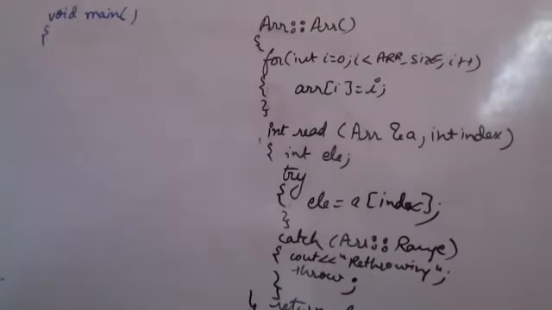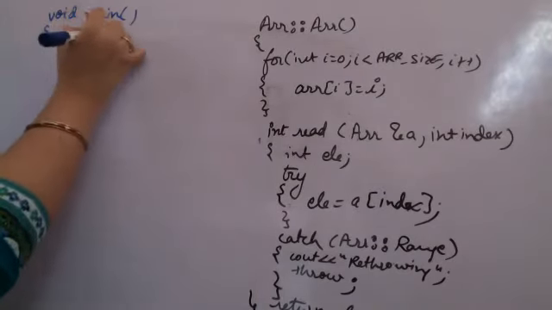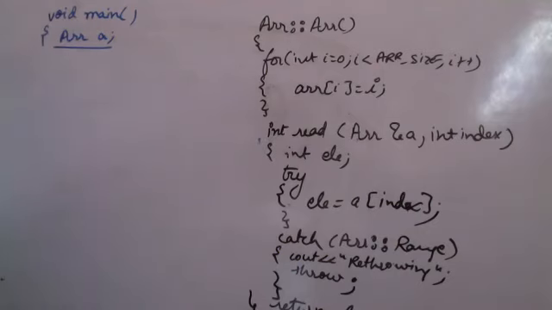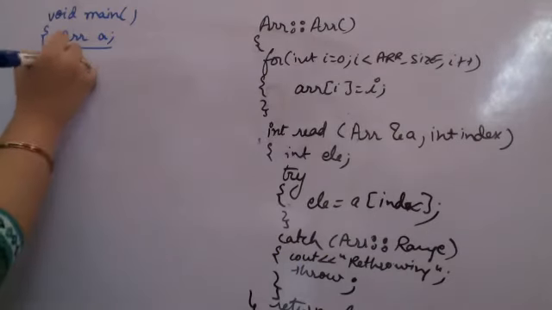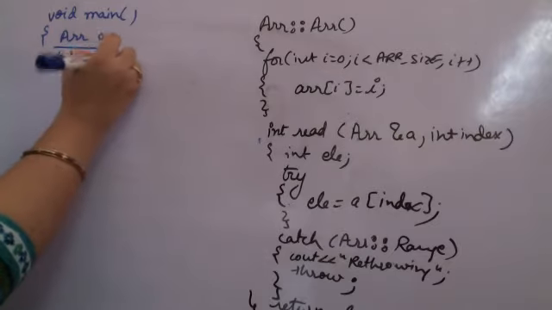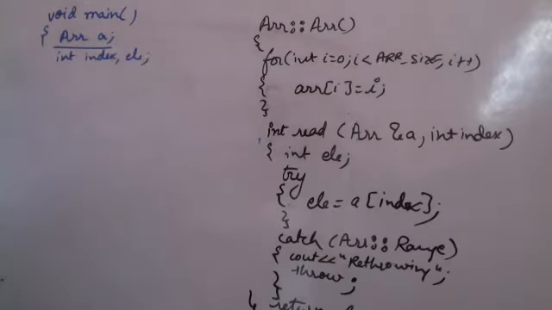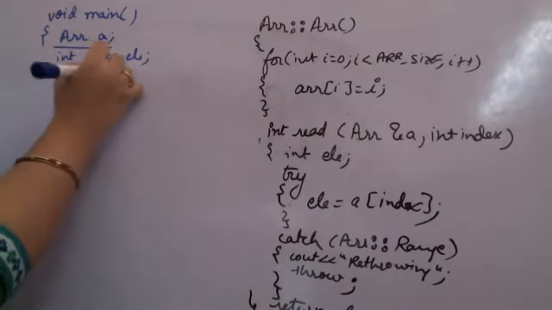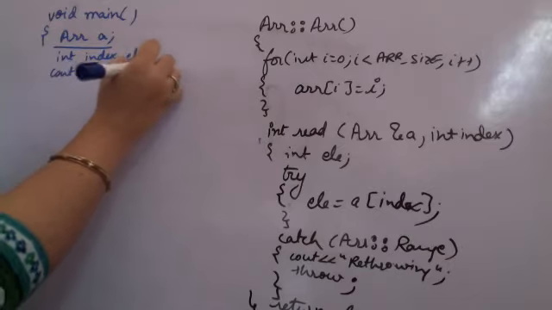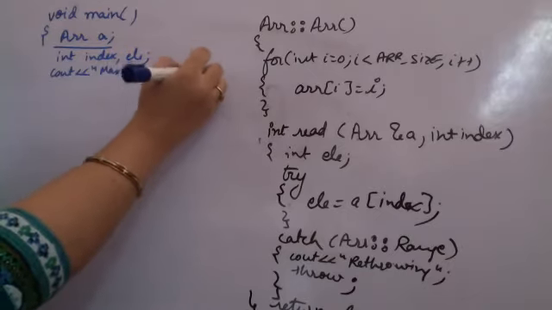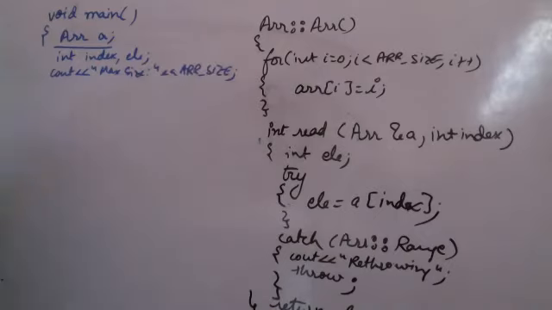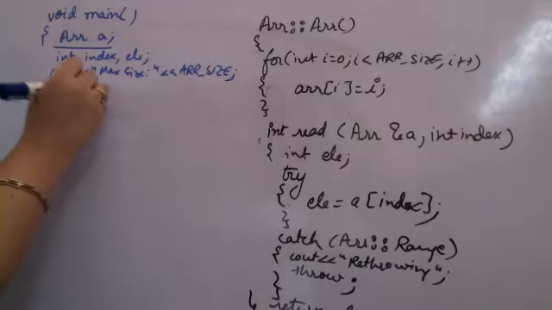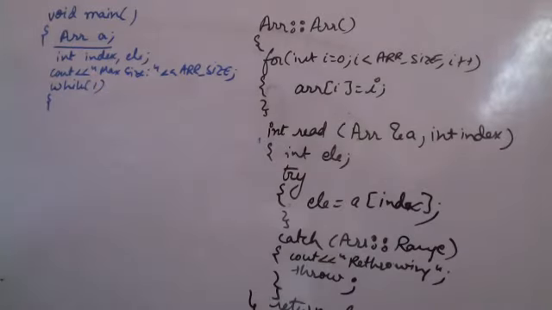So from the main, I am creating an array of the class, an object of the class. This is an object of the class which I have declared as array, and I am creating integer, say index and element. You can take any names, I'm just taking them. So you can print maximum allowed size जो है आपका array का, वो है array size. You can tell the user कि this is only the allowed size. अब यूजर की मर्जी है वो आगे क्या साइज लेना चाहे. So I'm running an infinite loop here. While one means it is an infinite loop.